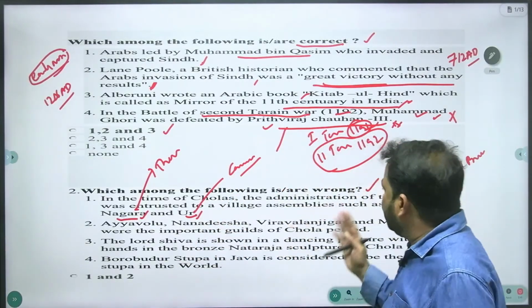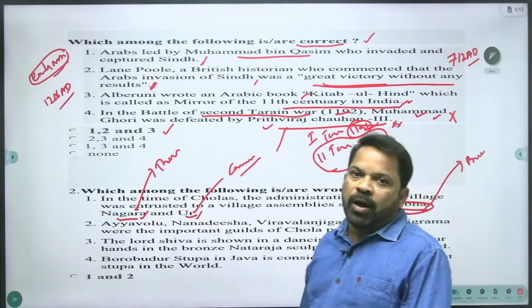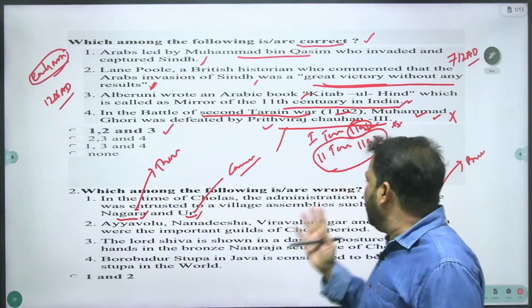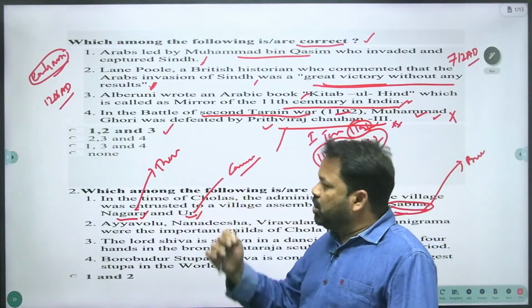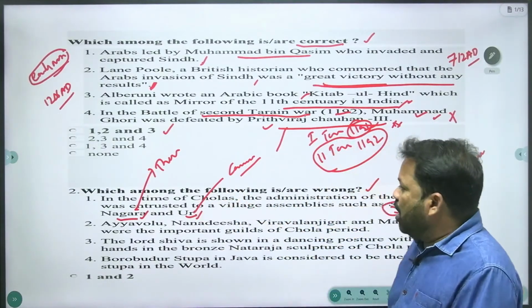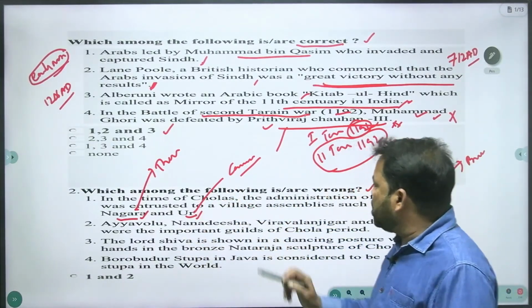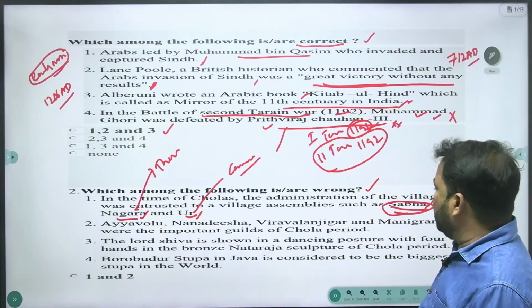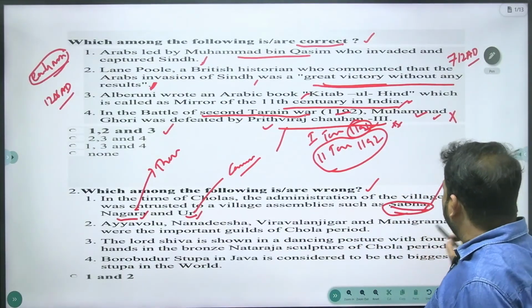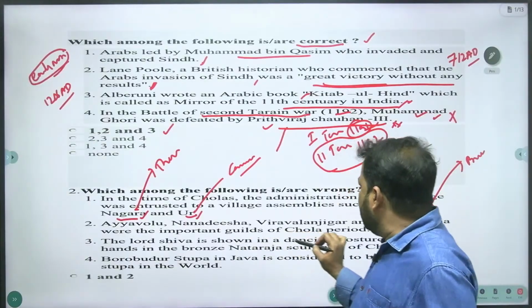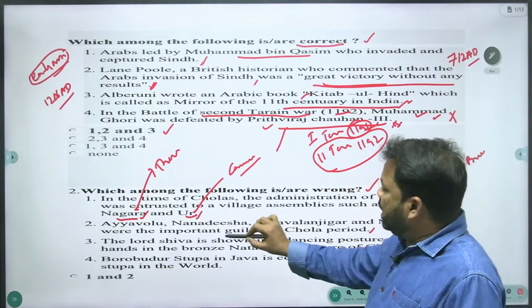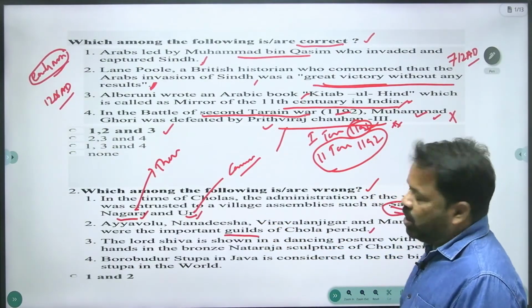And please remember this, in the ancient period, the village assemblies were started by the Cholas. Ayyavolu, Nanadisa, Veeravalanjiyar and Manigrama were the important guilds of the Chola period. What is a guild?